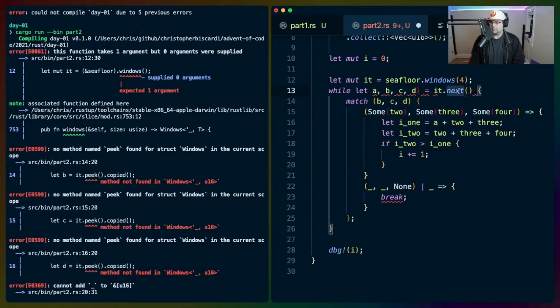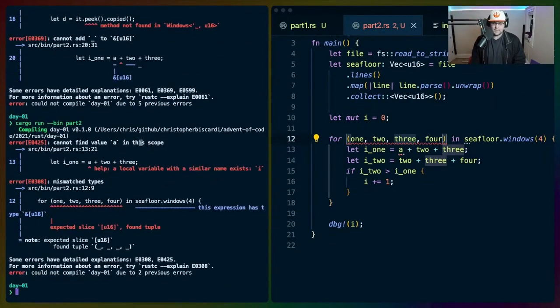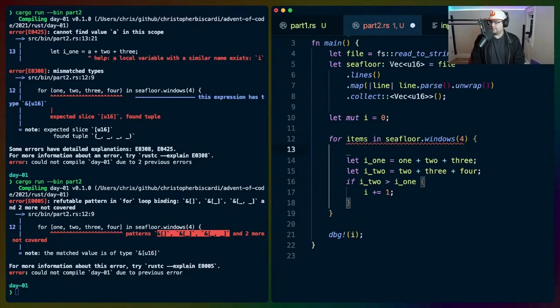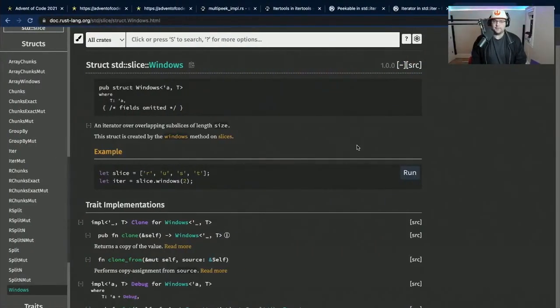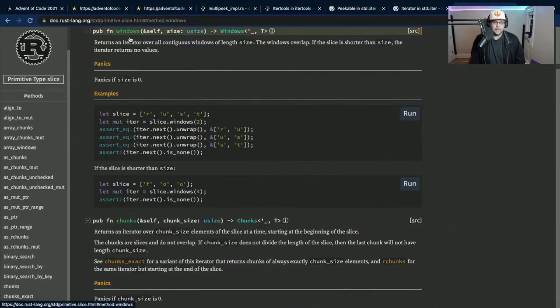4. We don't need it.next here then. Don't need this match either. Does that come in as a slice? It does. So windows will give us all of those, huh? Was windows on slices in default Rust standard? Yes, it was. If we go over, you can see it's on the standard slice Windows as the struct, and the function is on the slice primitive type.